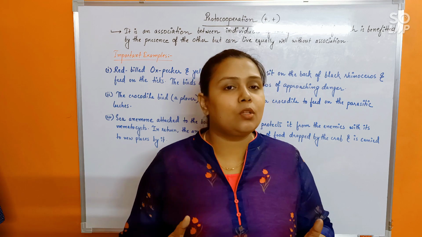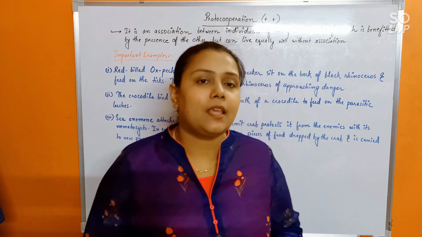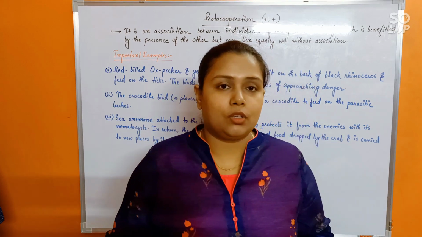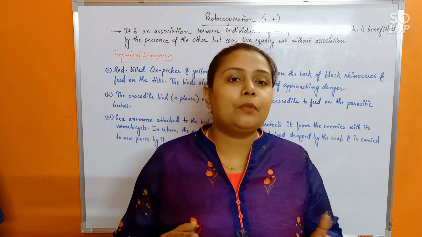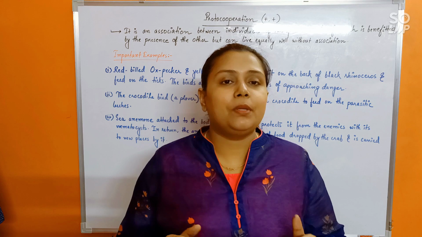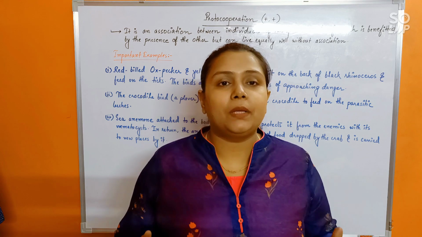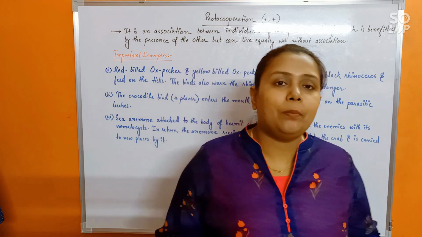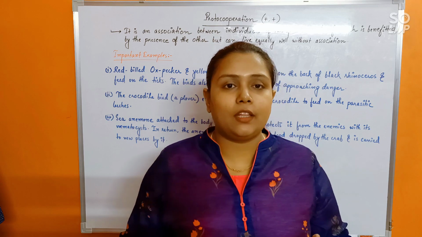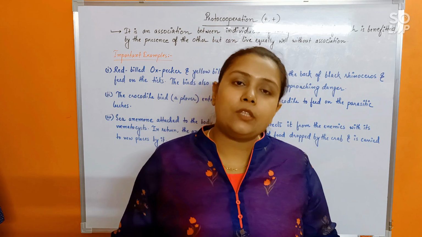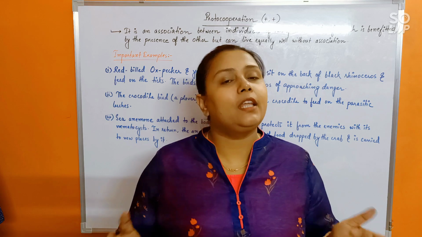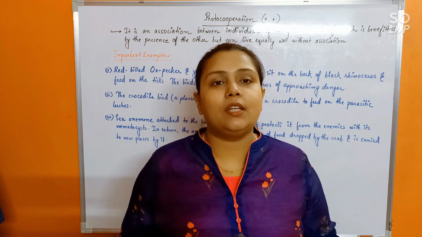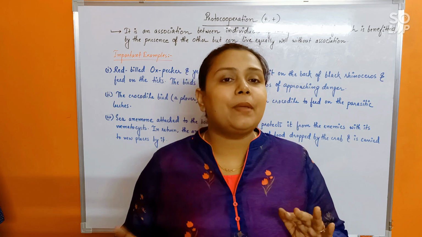See, proto-cooperation is also a plus-plus association. That means here both the species that are interacting would be benefited by each other, just like mutualism. But the difference is that in mutualism, when both the partners are separated, none of them will be able to complete their life cycle and none of them will be able to survive, isn't it? But in proto-cooperation, the two species, until together, would be benefited by each other, but they can also live without each other. If separated, they would be able to complete their life cycle without each other. So that's why it's a temporary association. Understood that? So that's the main difference.